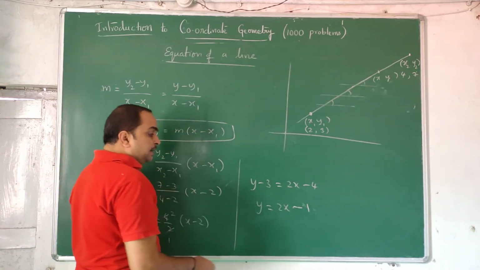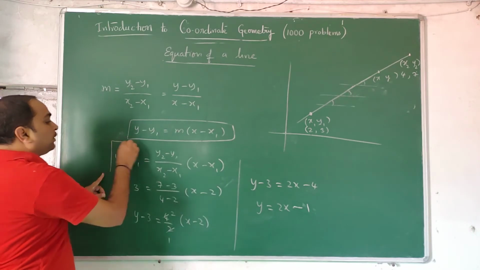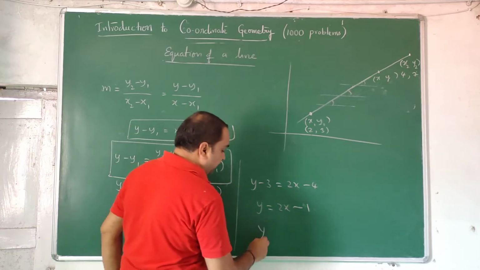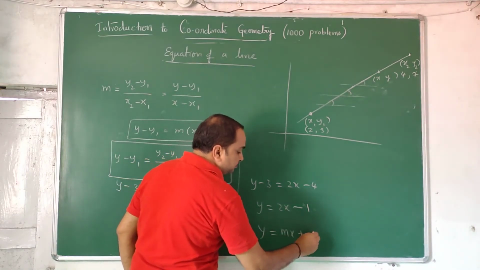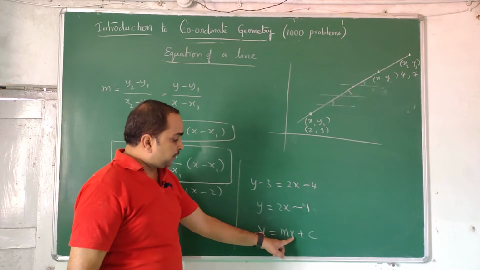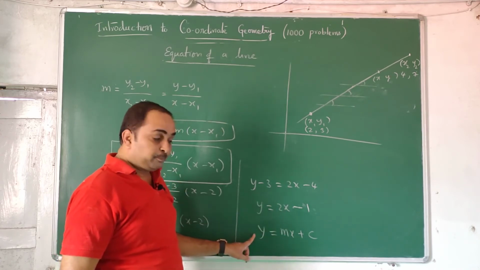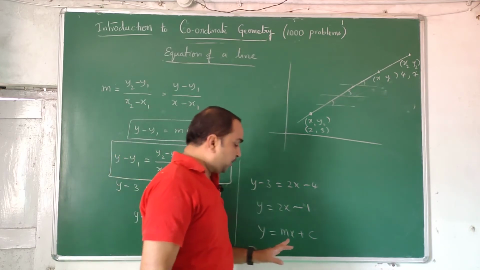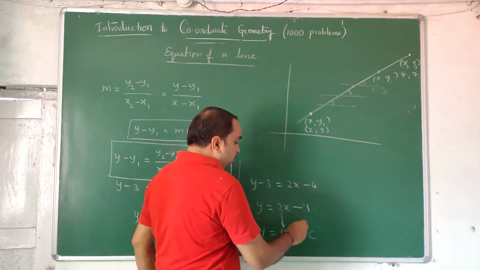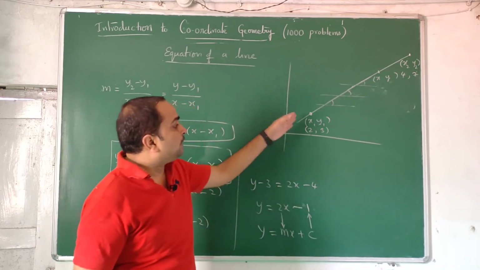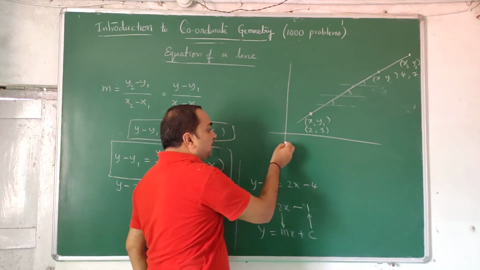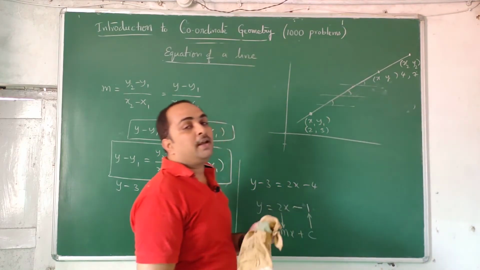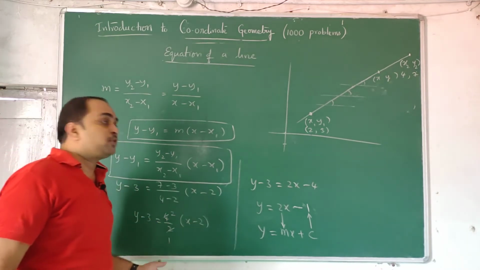There is another standard formula for the line equation, that is y is equal to mx plus c. Here the coefficient of y is 1. This comes in the straight lines chapter, so better to avoid it here. This m is called the slope and c is called the y-intercept. So this line is going to cut the y-axis at minus 1, that is the meaning of it. If I continue here, it will be troublesome for you. There is a separate chapter called straight lines, where you will understand it.